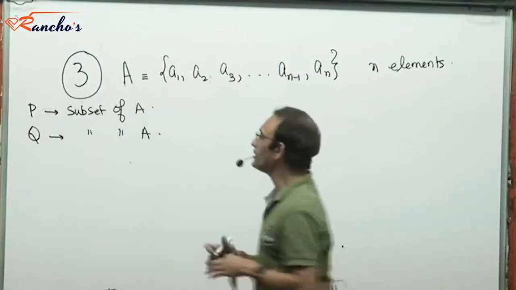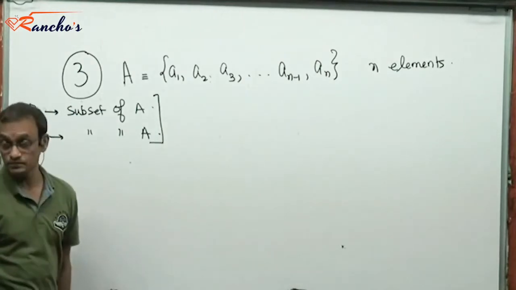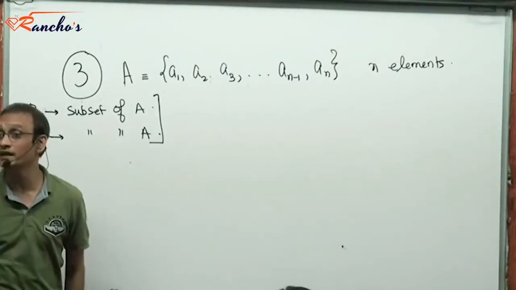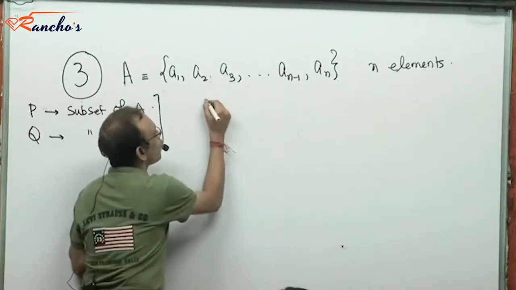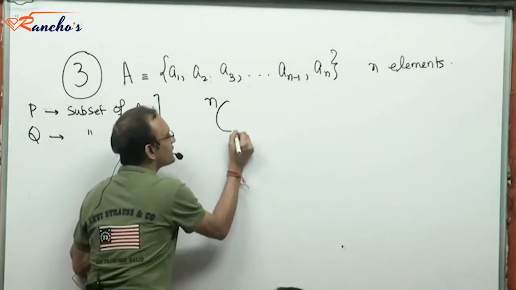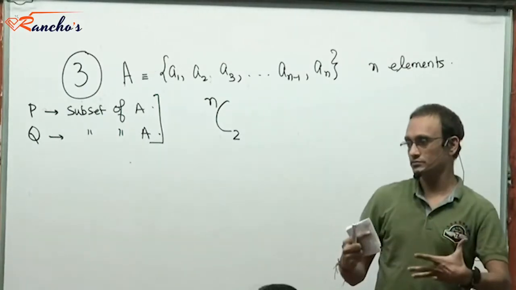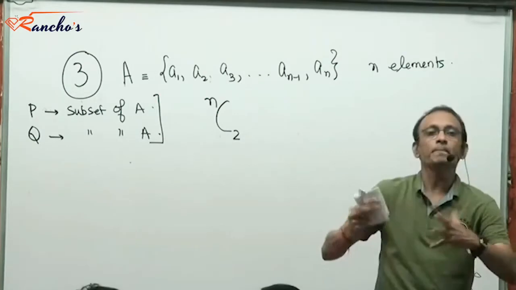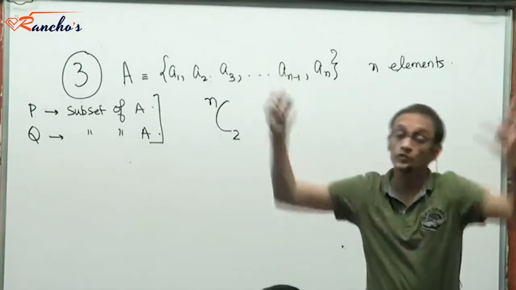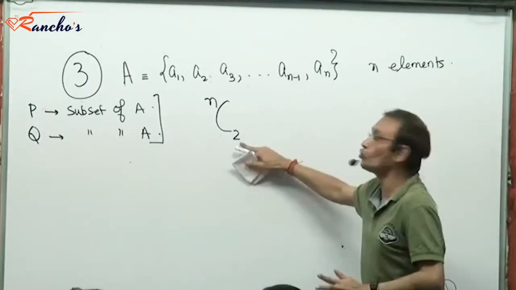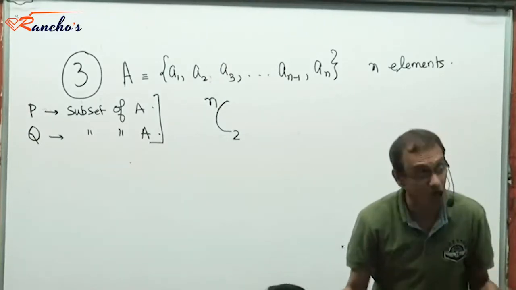Okay. Now, in our attempt to constitute P and Q with two common elements, we'll first select the two common elements which would be delegated to P and Q, right? So first of all, the two common elements could be selected in nC2 ways. Yes or no? There are two events. The first event is to select the two common elements that belong to both P and Q, which can be done in nC2 ways. Yes or no?